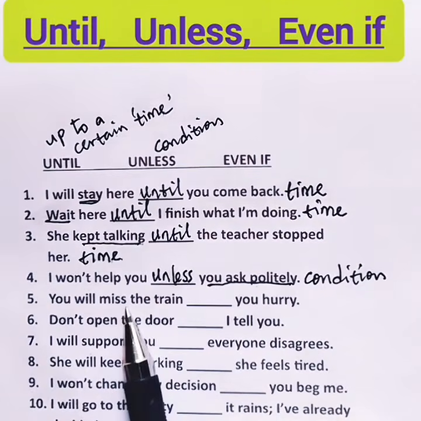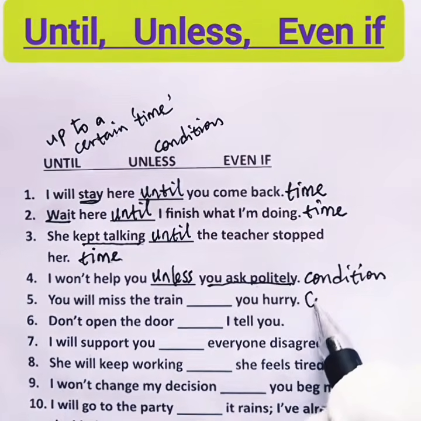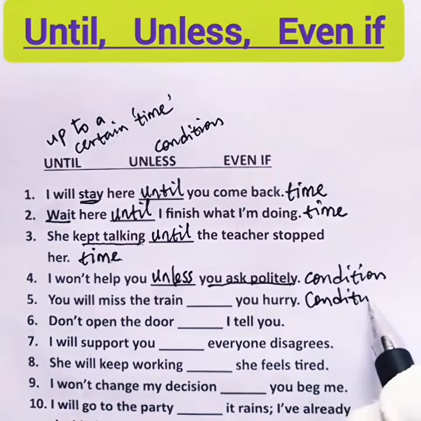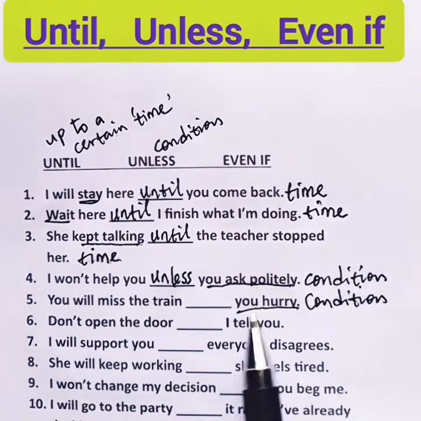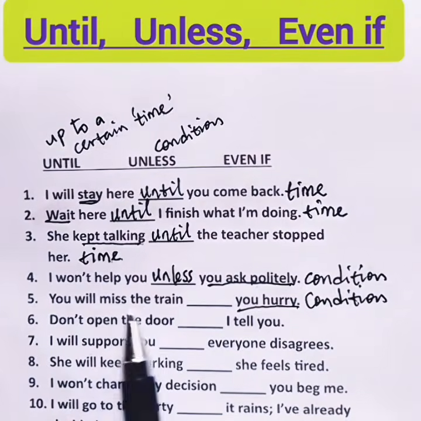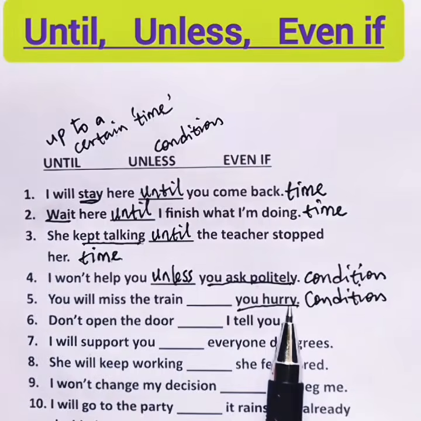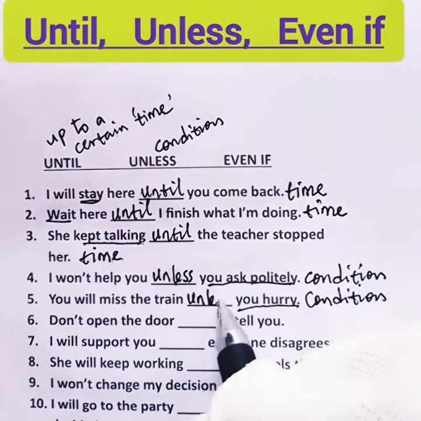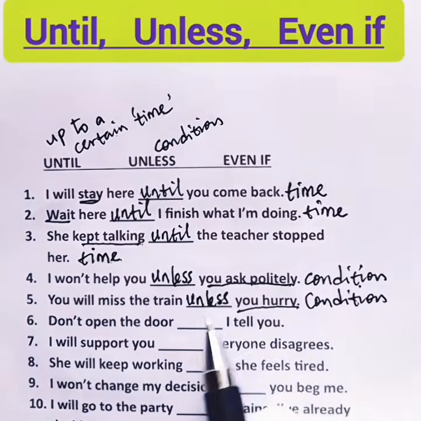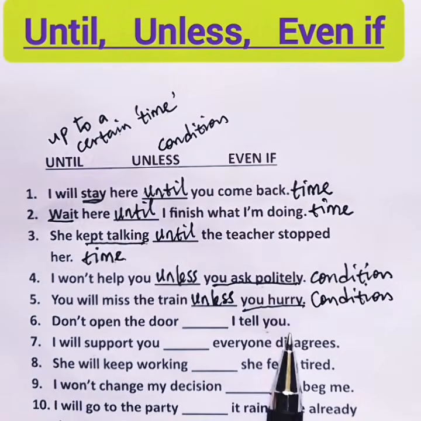5. You will miss the train, blank, you hurry. In this sentence, we have condition. And what is the condition? You hurry. So, the only way you won't miss the train is to fulfill this condition, which is to hurry. You will miss the train unless you hurry. Condition.